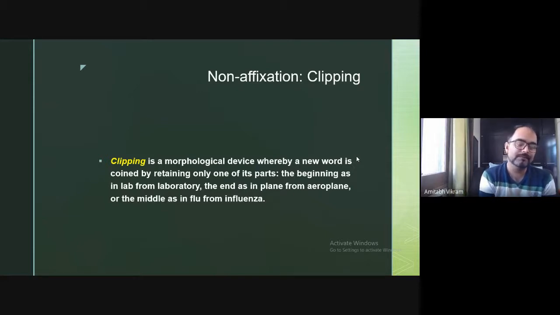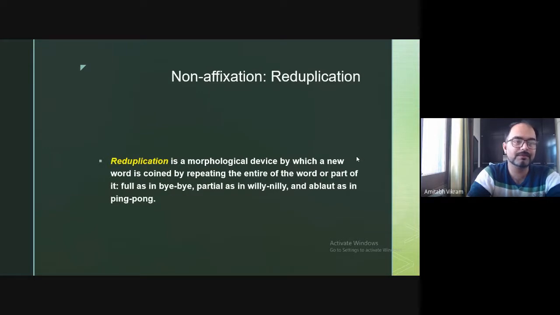And sometimes it is in the middle as well. So you have influenza, and you won't say the complete influenza, but generally you say flu. So flu is in between, only the middle part you are using. So this is again an example of clipping. So what is clipping? A new word is coined by retaining only one of its parts, either the beginning part or the end part or the middle part. So lots of words you have of clipping as well in the English language. Again, it is a non-affixation process.